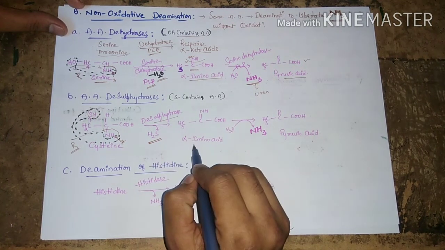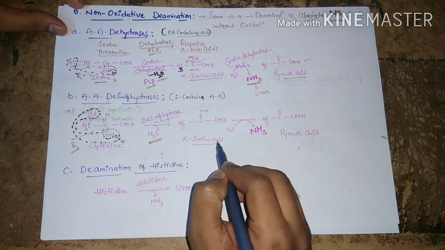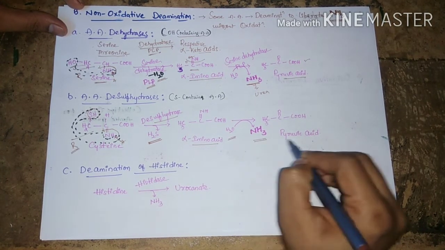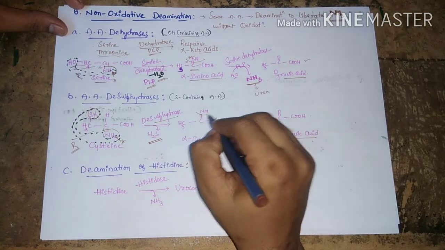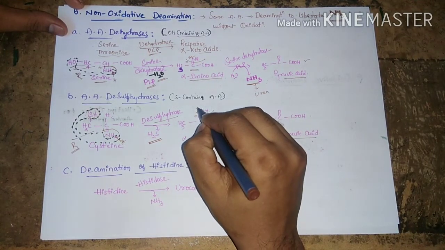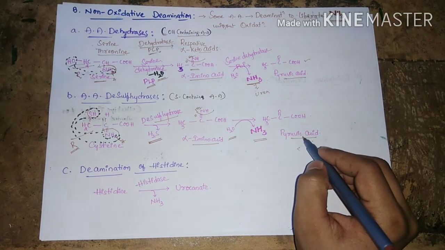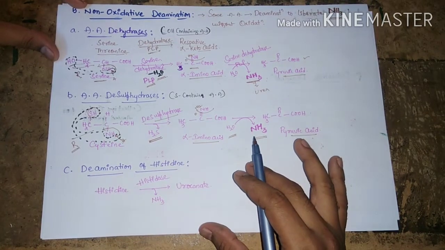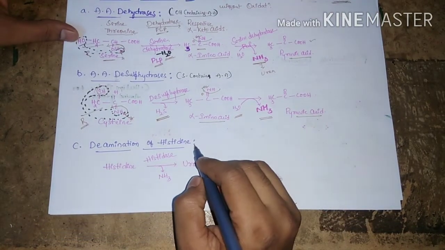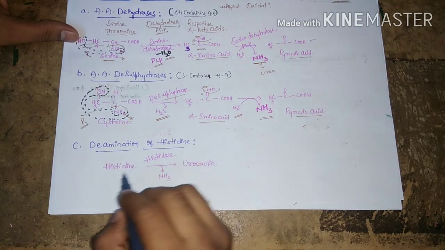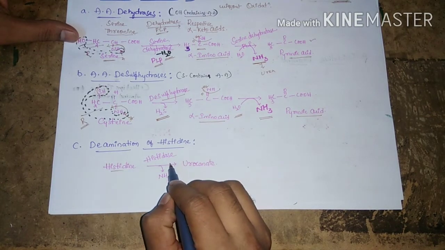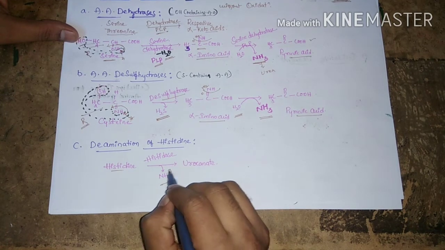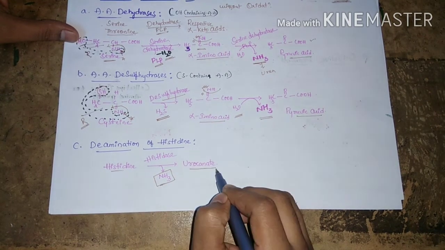The liberated alpha amino acid can undergo hydrolysis to give free ammonia and pyruvic acid. So upon hydrolysis, free ammonia can be liberated. Next, deamination of histidine. Histidine is a basic amino acid, so it can undergo histidase enzymatic activity. In this reaction, free ammonia and urocanate are liberated.